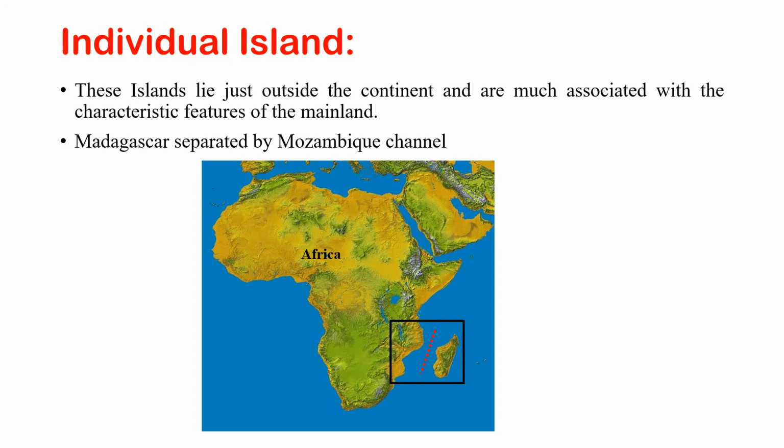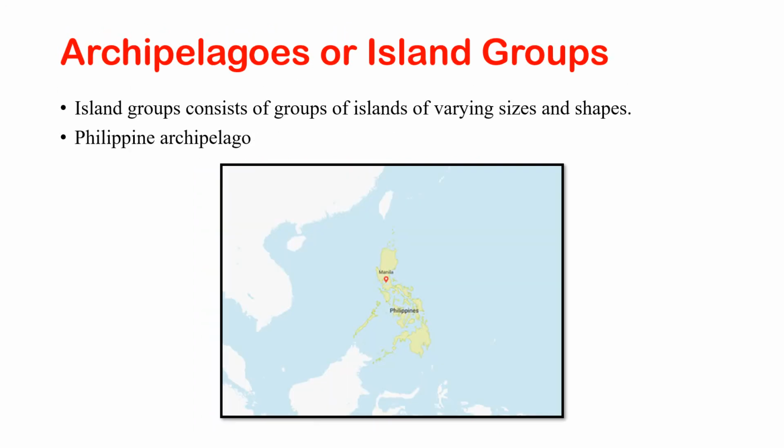Hope you guys are getting interested, right? Next is archipelago or island groups. This category of island comprises groups of islands of various sizes and shapes. The Philippines archipelago and Indonesian archipelago are the best examples of this. Here you can see the Philippine Islands. You can see some very minute, small islands, and islands which are very big in size. These groups of islands may include both uninhabited and inhabited islands.